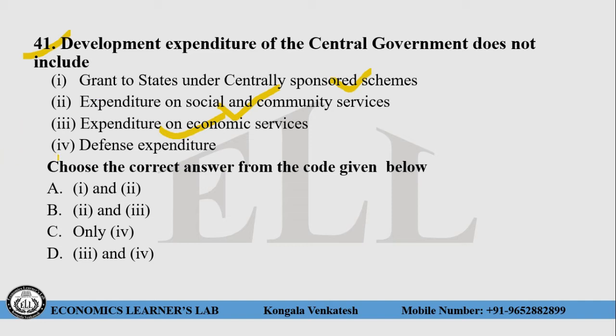Roman number 4, defensive expenditure. This will not come under the developmental expenditure. So here the right answer for this question is choice number C, that is only 4 is the right answer for this question.